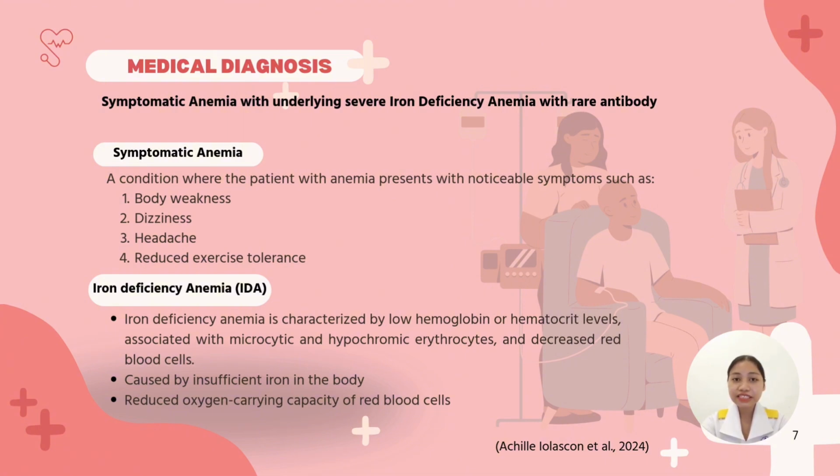IDA is characterized by low hemoglobin or hematocrit levels and is commonly associated with microcytic and hypochromic erythrocytes as well as a reduced number of red blood cells. The pathophysiology of IDA is closely related to inadequate iron stores in the body. Since iron is an essential component for hemoglobin synthesis, its deficiency results in impaired oxygen carrying capacity of red blood cells. This mechanism explains the patient's presenting symptoms and overall clinical condition.